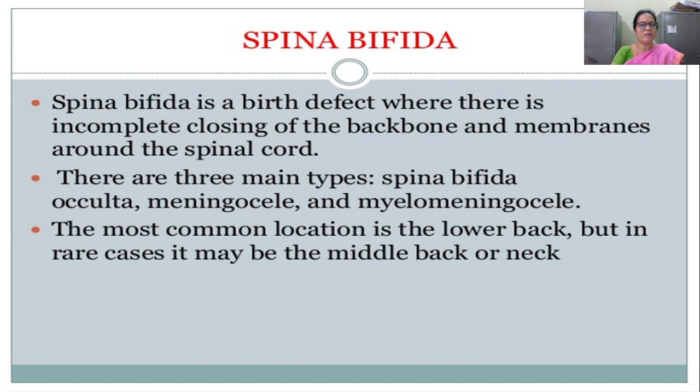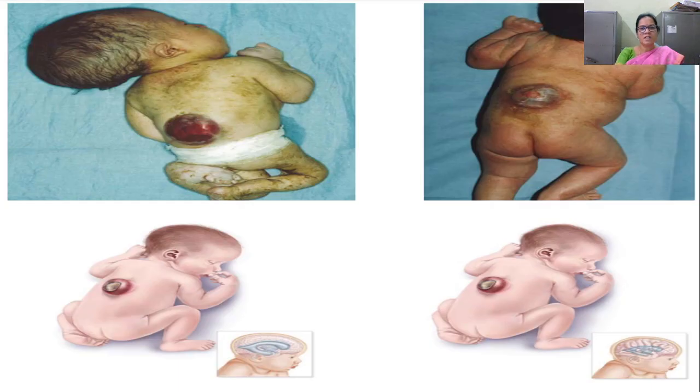Next is spina bifida. It is a birth defect where there is incomplete closing of the backbone and membranes around the spinal cord. There are three main types of spina bifida, that is spina bifida occulta, meningocele and myelomeningocele. The most common location is the lower back, but in rare cases it may be at the middle back or neck. Let us have a picture. See, this is spina bifida.